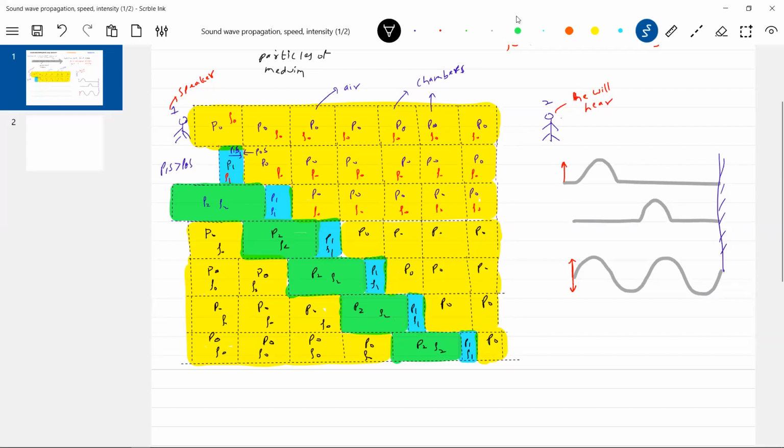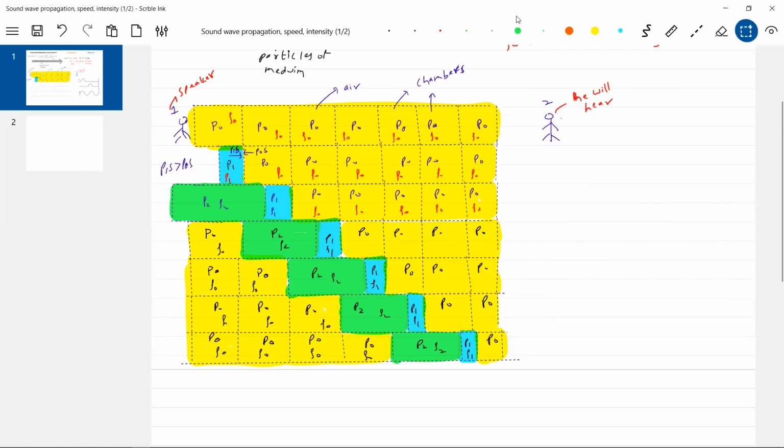What are these symbols? I'll remove this one, again you may get confused. This represents compression. This will represent rarefaction.